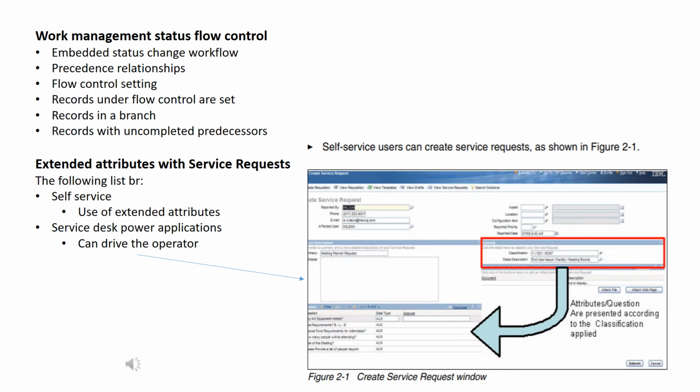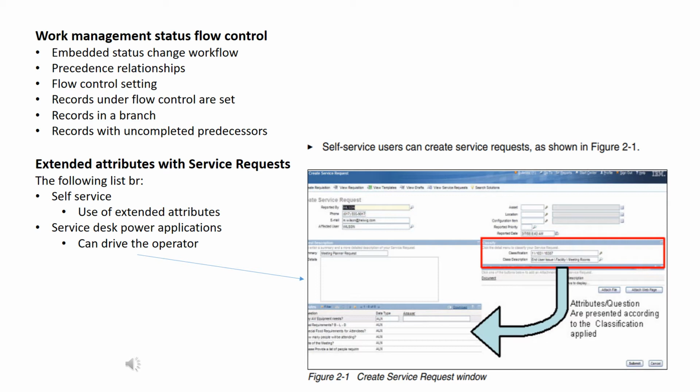Today is Maximo part 9 and today we will be discussing work management status flow control. Now what is this work management status flow control? In MAM, the embedded status change workflow has been added to the work order applications. The precedence relationships can be defined between work orders, activities and tasks. Flow control can then be optionally set in either the job plan or work order applications to govern the status change rules in a hierarchy and its network of records.